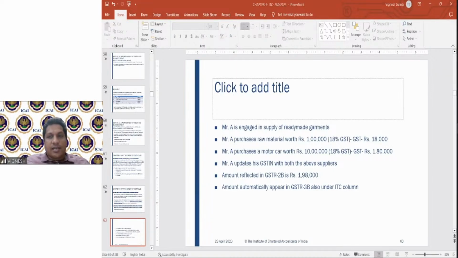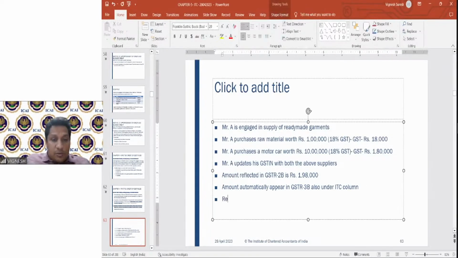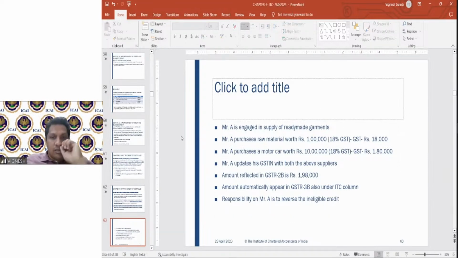He cannot obviously claim. So what he has to do? The responsibility on Mr. A is to reverse the ineligible credit. This reversal also will be done in the GSTR 3B. I hope you got the point. This is what has to be done.